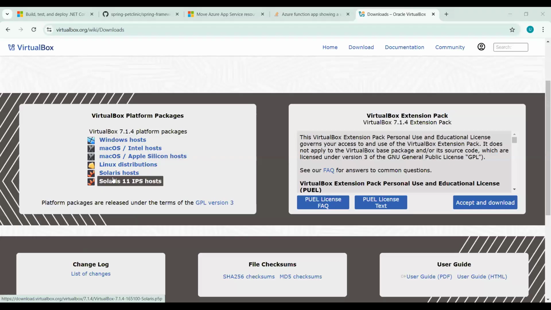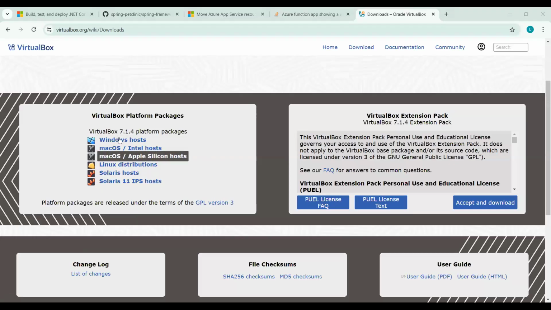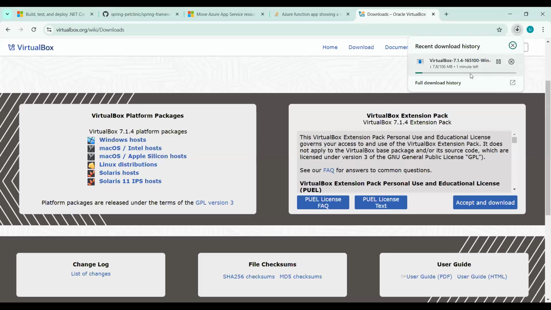So as you already have your personal laptops, if you have Windows or Mac, go to this. If you have a Windows host, you can see the download will automatically start. So this will download VirtualBox.